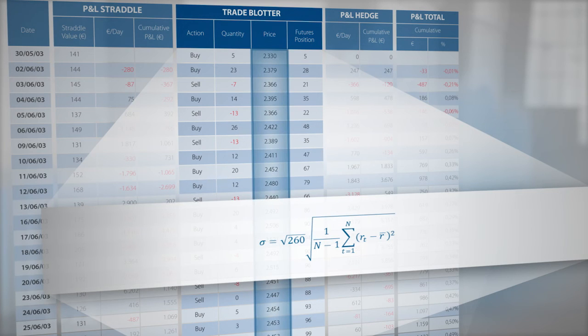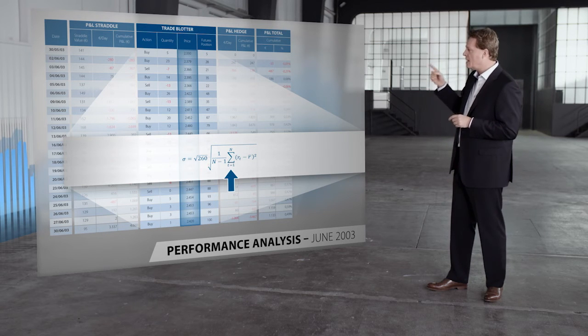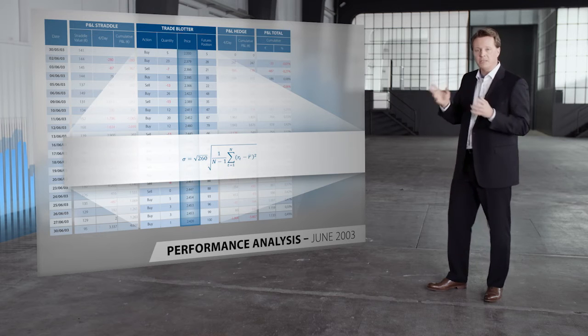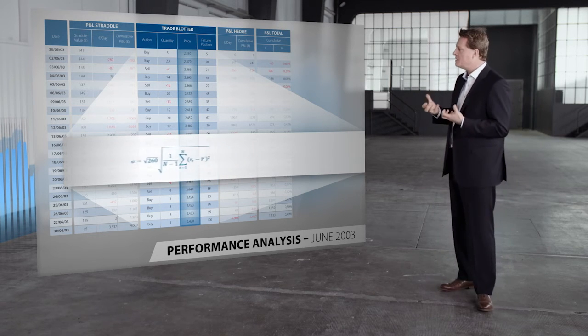The formula that you see might look a bit complex, but it's really still basic statistics. All we must do is to compute the returns observed from one day to the next, and then we calculate their standard deviation, which we multiply with an annualization factor to obtain the usually quoted volatility per annum.